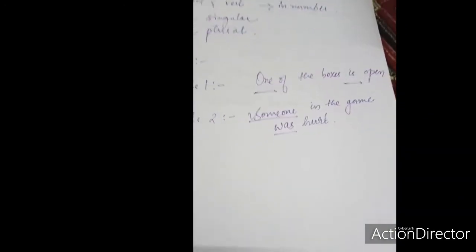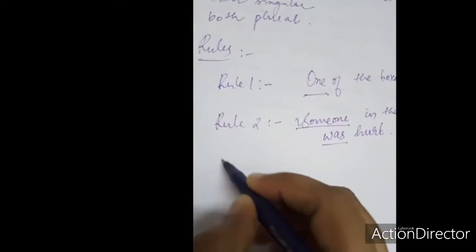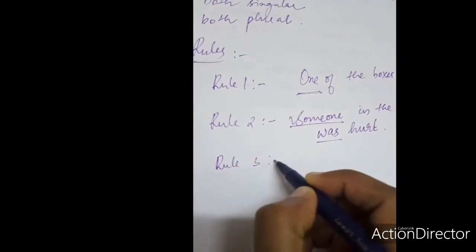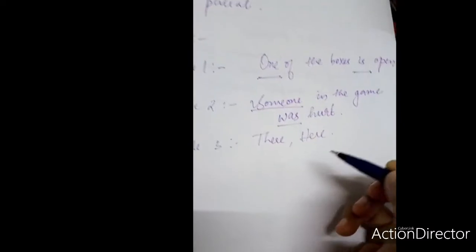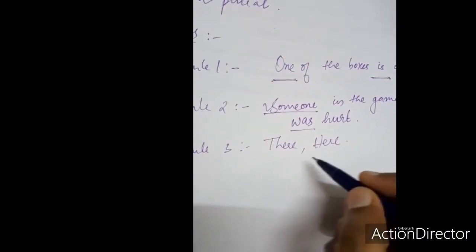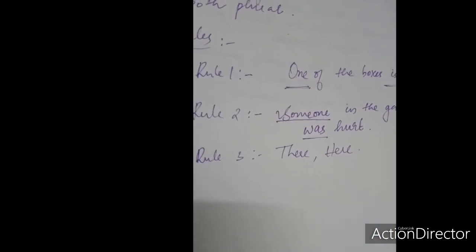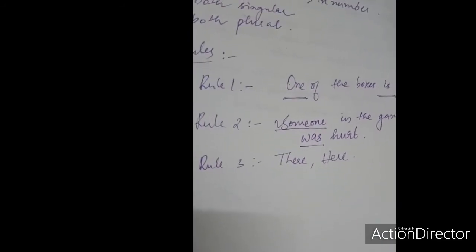So the next rule is, there and here are never subjects. Rule 3. There and here, we never consider these words as subjects. In sentences that begin with these words, the subject is usually found later in the sentence.